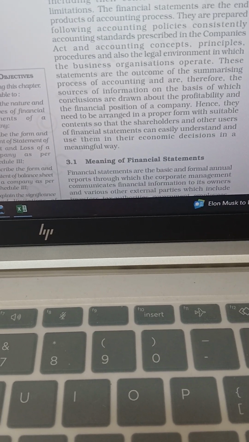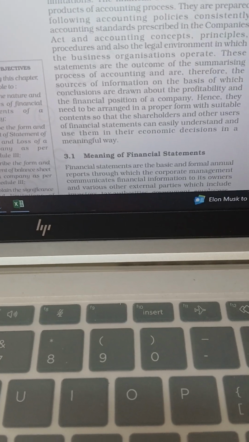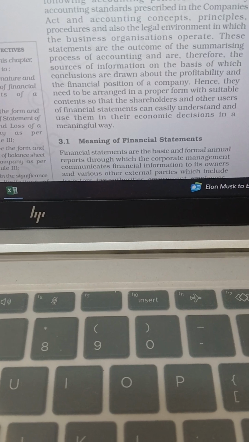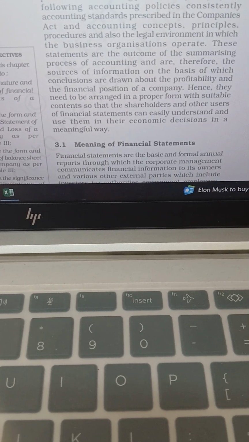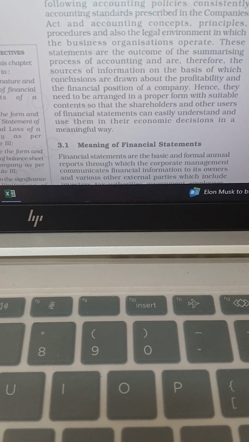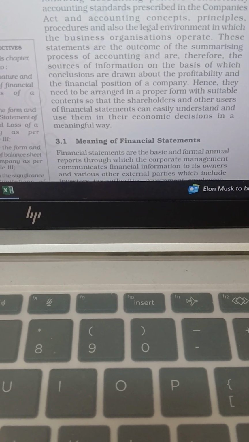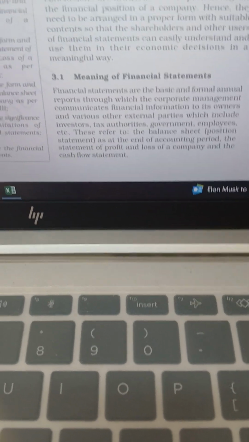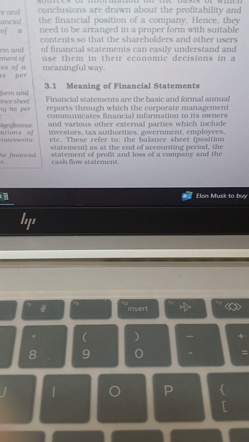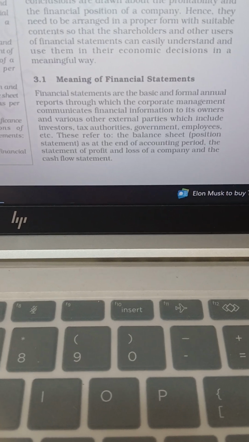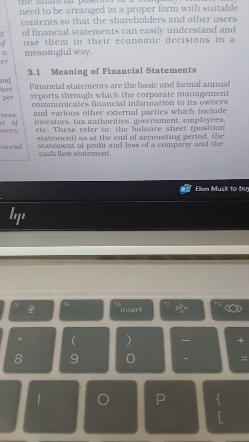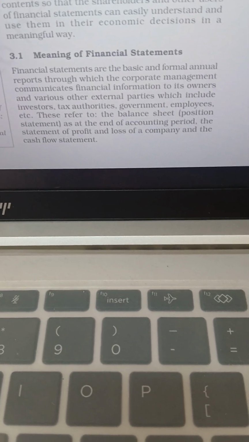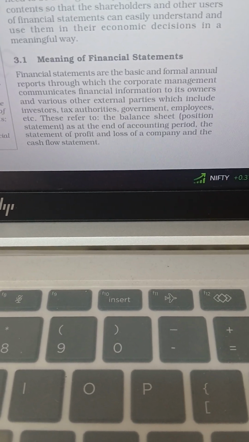As in the case of other firms, also for a company, the financial statements are the basic annual reports through which a company understands its financial situation, and they also provide information to the owners and various other external parties. External parties means those who are related to the company, not any common person. External parties include investors, tax authorities, government, employees, etc.